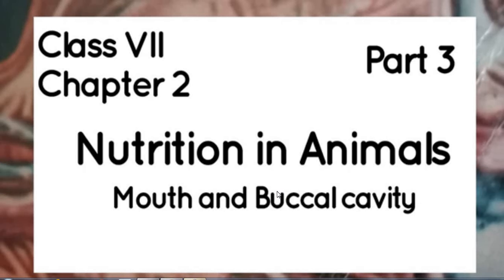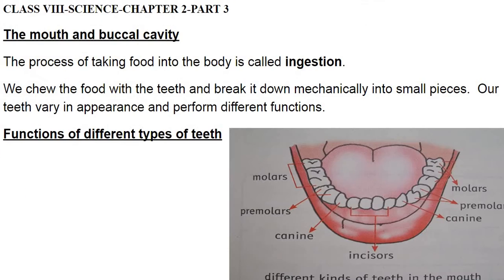The process of taking food into the body is called ingestion, and ingestion starts with the mouth. We chew the food with the teeth and break it down mechanically into small pieces. Inside the buccal cavity we have so many teeth. You can see different types of teeth inside our mouth. They have separate names also: incisors, canines, premolars and molars.